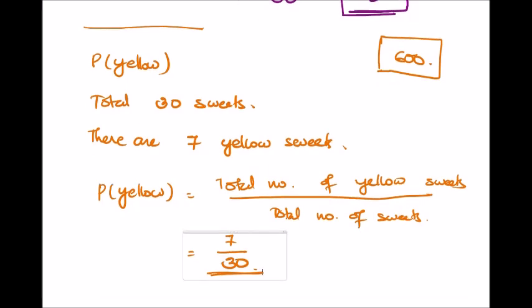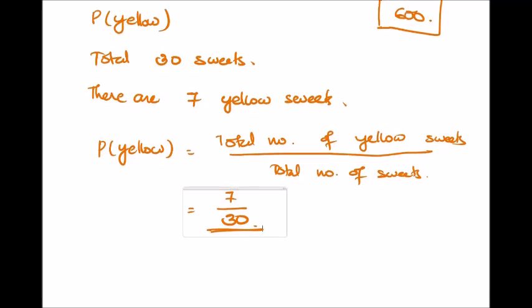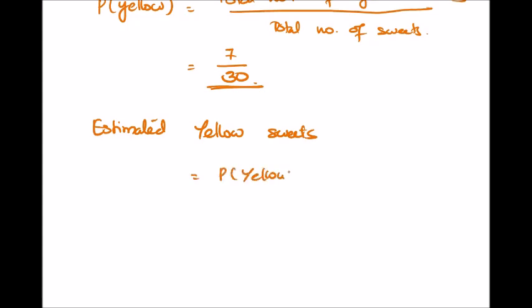Now we need to find, if the total number of seeds in the box is 600, the estimated number of yellow seeds. The estimated yellow seeds is equal to the probability of yellow into the new sample size.